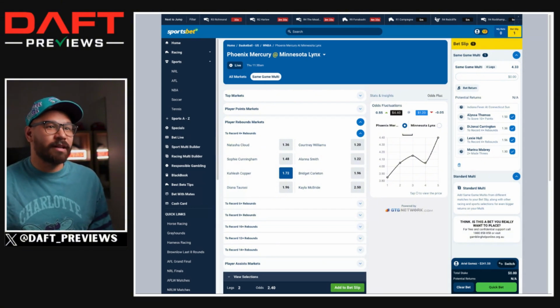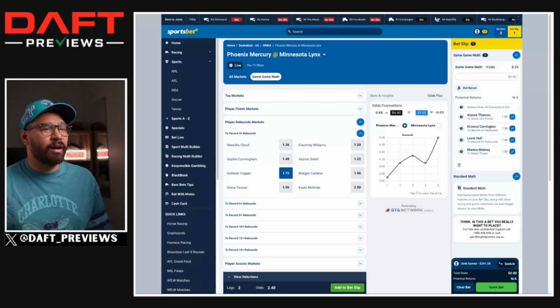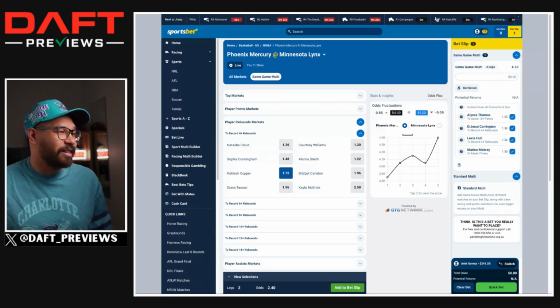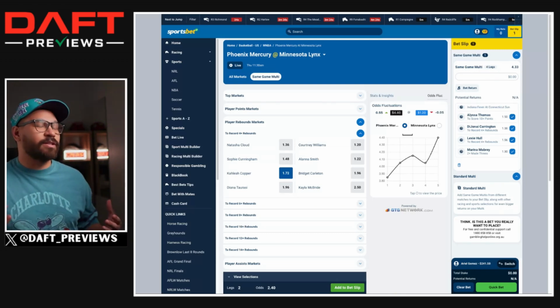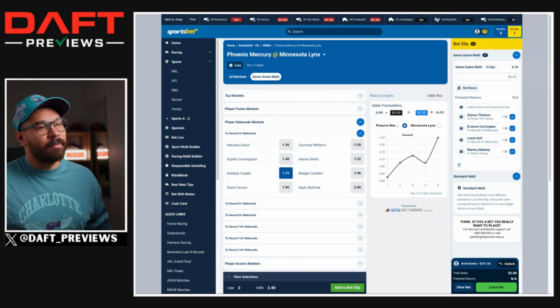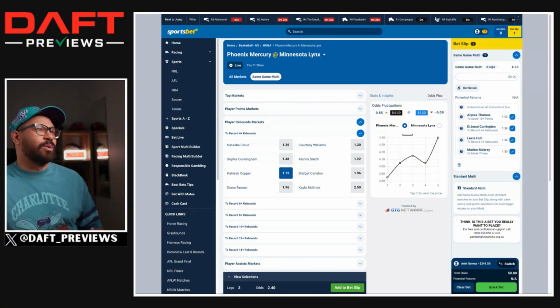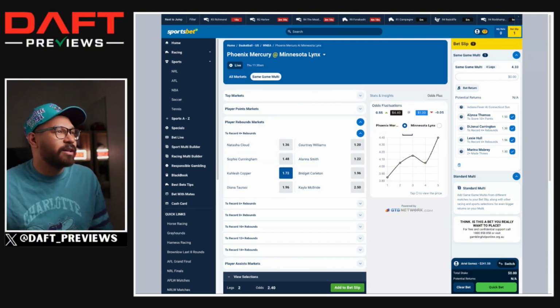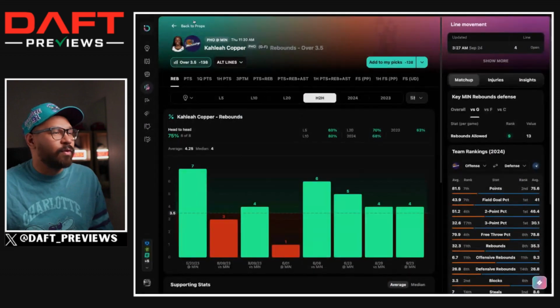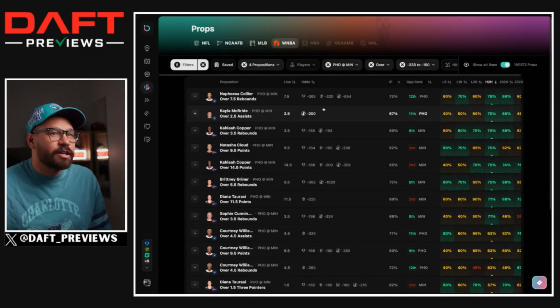4 straight games against Minnesota. There's going to be a few rebounds to go around, because keeping in mind, Minnesota scored 102 points on the Mercury in that last game. Even if Minnesota destroys them, they're not going to shoot better than that, surely. So Kalia Copper, I'm willing to dance on the 4 rebounds with her. Let's see what else comes up.